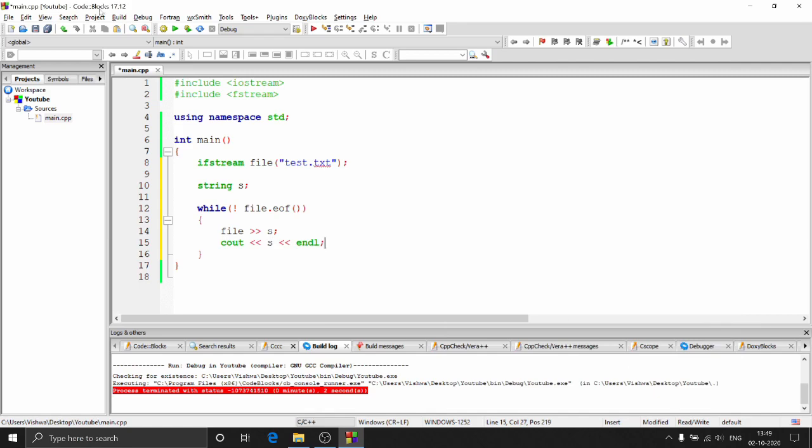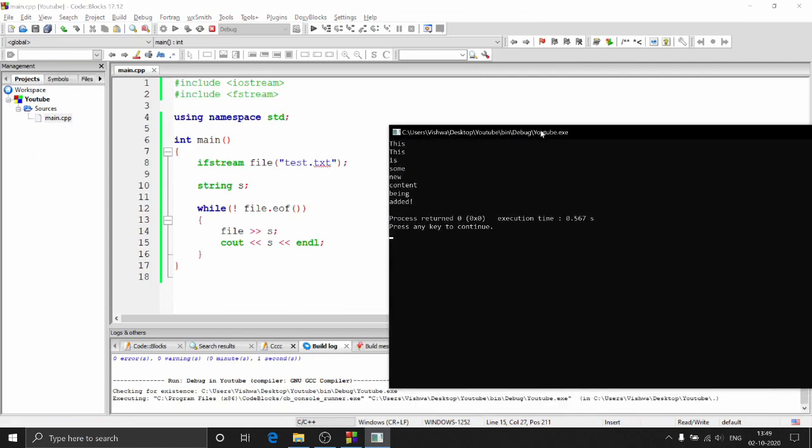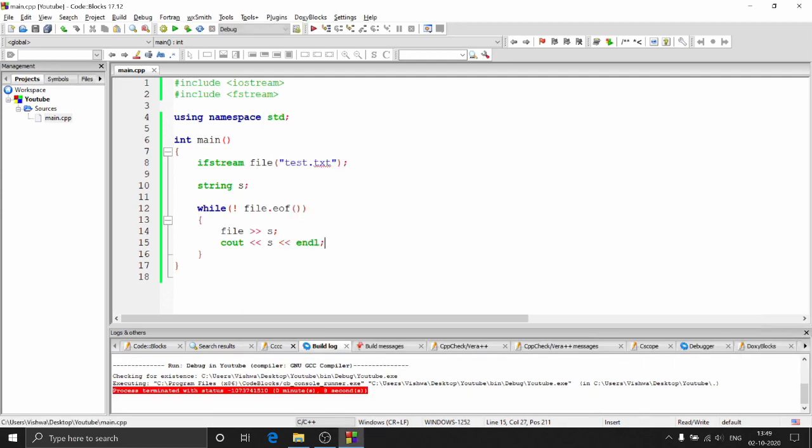Right, straightforward. Now if I run this, I'll be getting all the words. So this is some new content being added, and all these other words in my file. So that's how I get word by word.